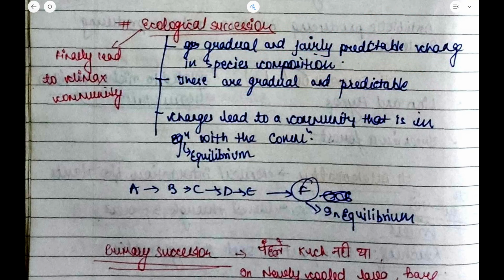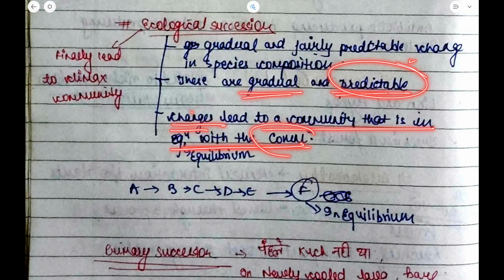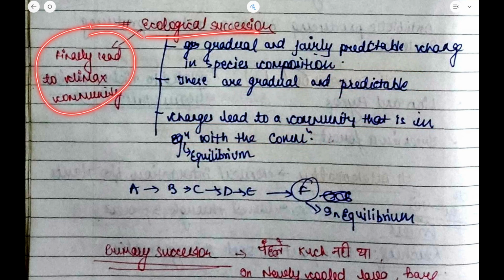These changes occur over a gradual and predictable amount of time and lead to a community that is in equilibrium with the environment. Ecological succession finally leads to the climax community, because after this there are no further changes.